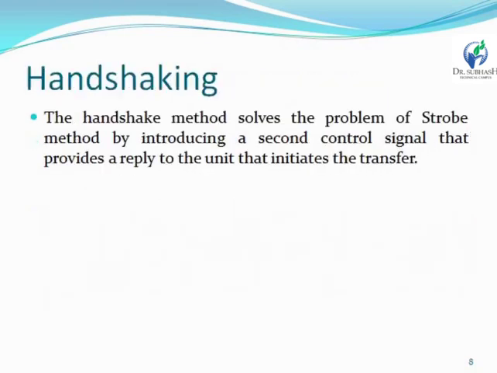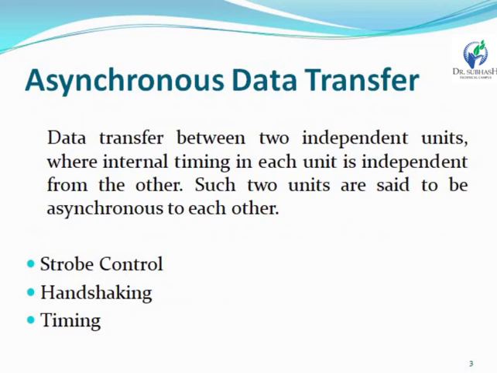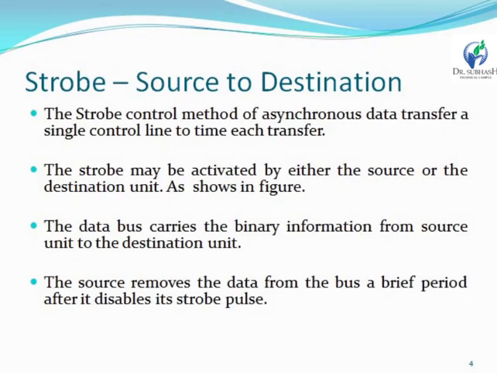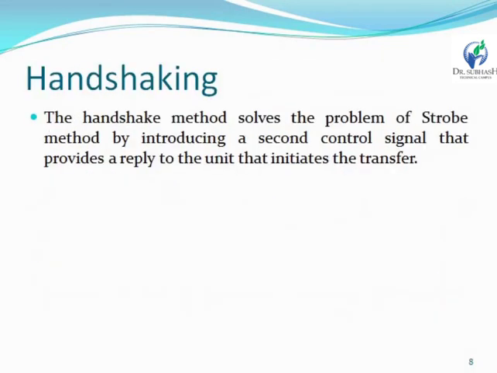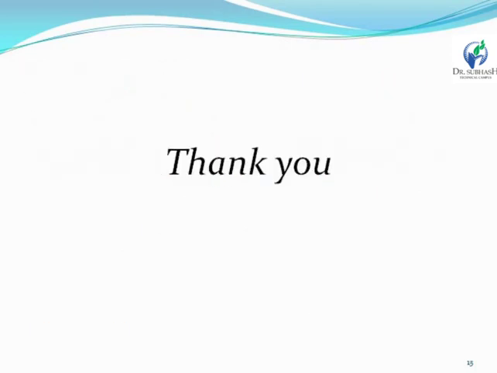Strobe is one type of signal. We can show that first. Asynchronous data transfer: strobe. Strobe is one type of signal. And the handshaking method we can show that, and the timing. So this is the complete explanation of asynchronous data transfer. Thank you, all of you.